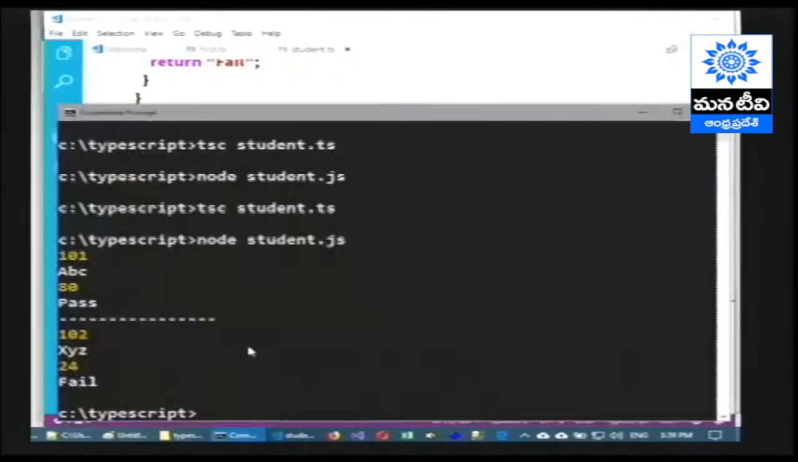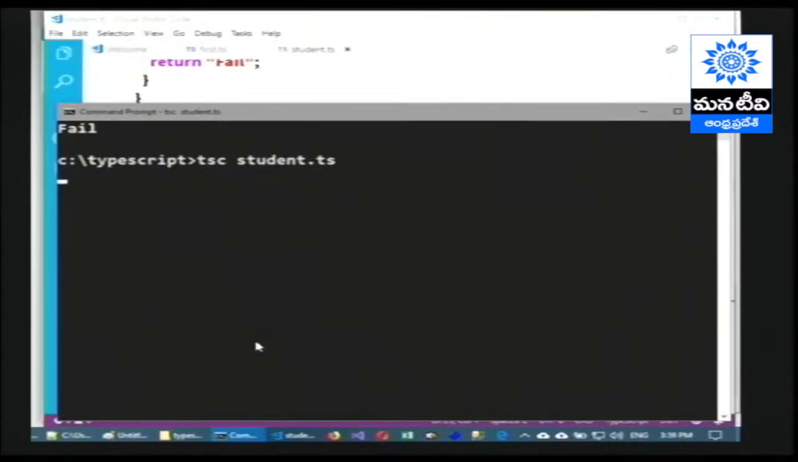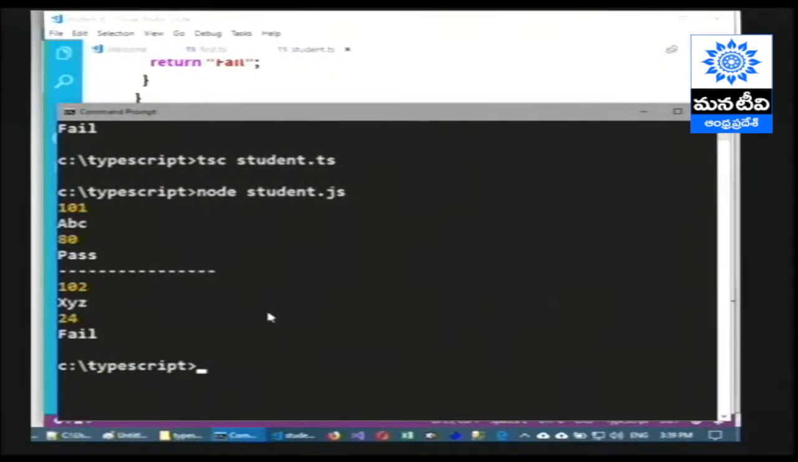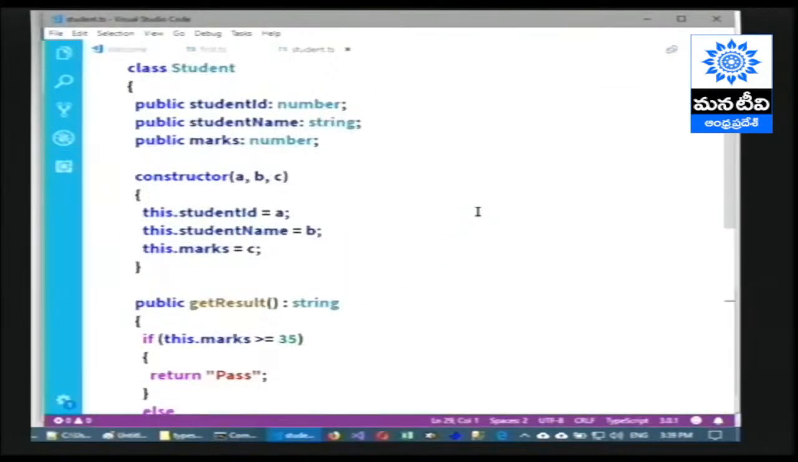Now execute this program. First we have to compile by giving tsc student.ts, then we have to execute it with node student.js, and then we get the output. So check the details, it is the same as expected. Now have a look once at what kind of properties, constructor, and methods we have created in the class.